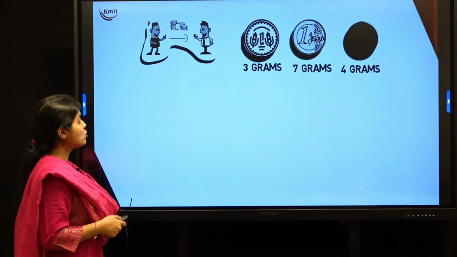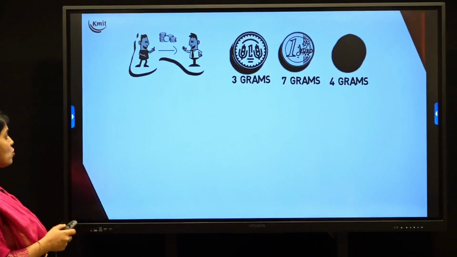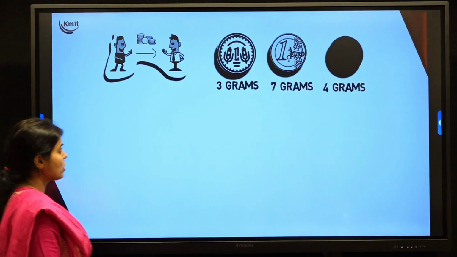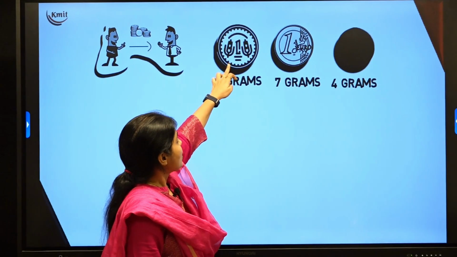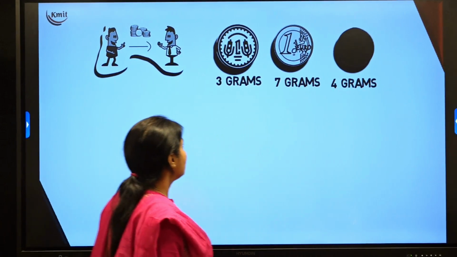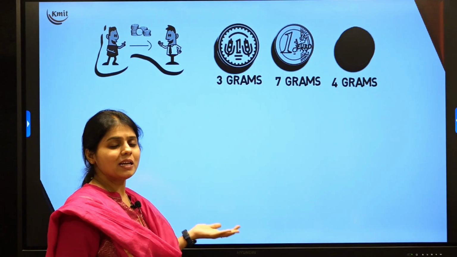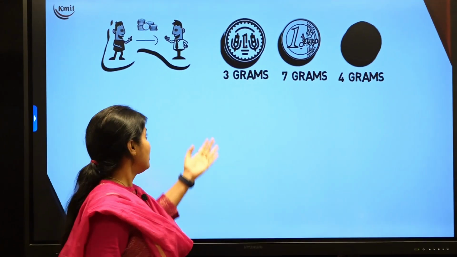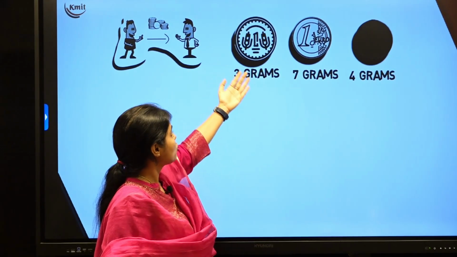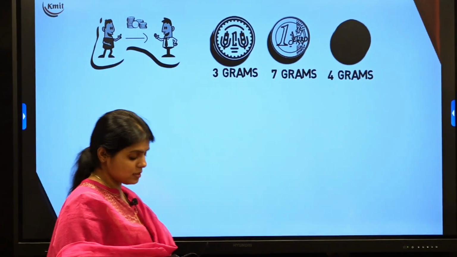Now let's look into an example. Here I have three coins. This is 1 rupee, this is 1 dirham and this is some other currency. How does a machine understand that? By weight. I am taking a parameter or feature called weight. If it is 3 grams, it is 1 rupee. If it is 7 grams, this is the currency. If it is 4 grams, this is the currency.